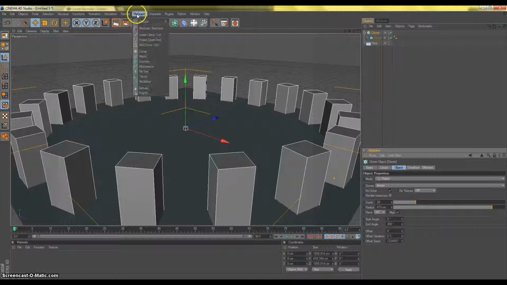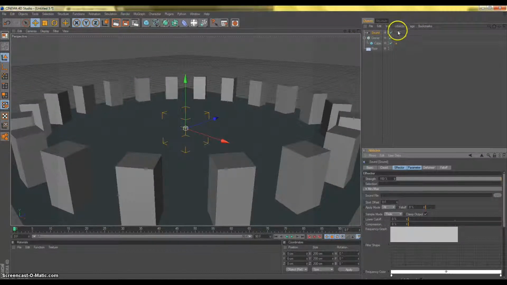And then go to MoGraph, Effector. MoGraph, Effector, and sound. Now I'm gonna increase strength to about 350 or 400. I'll add 400.